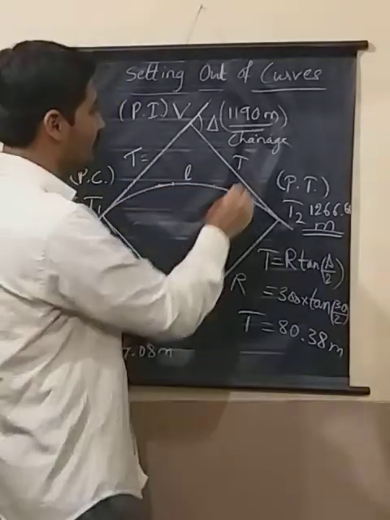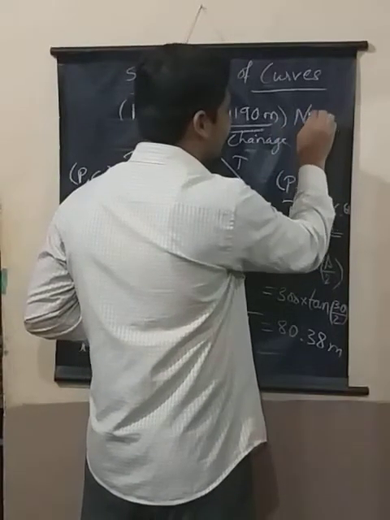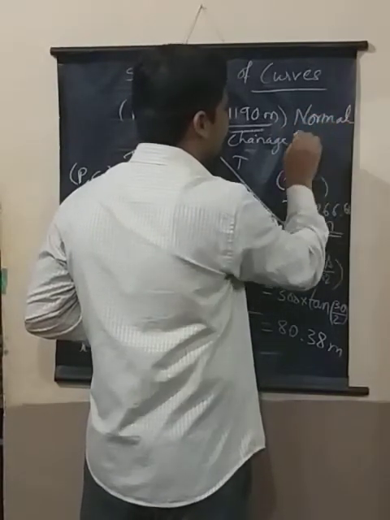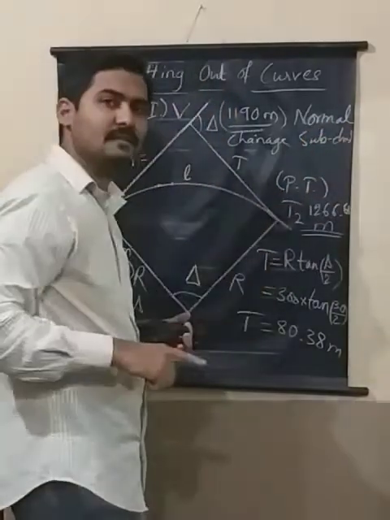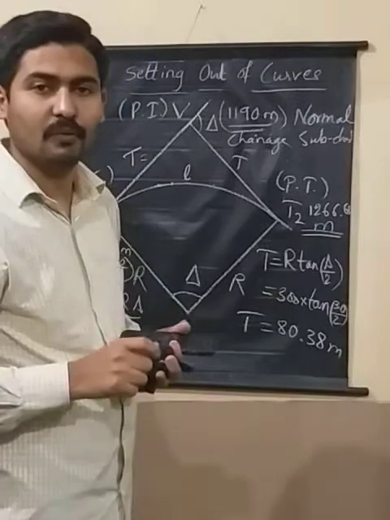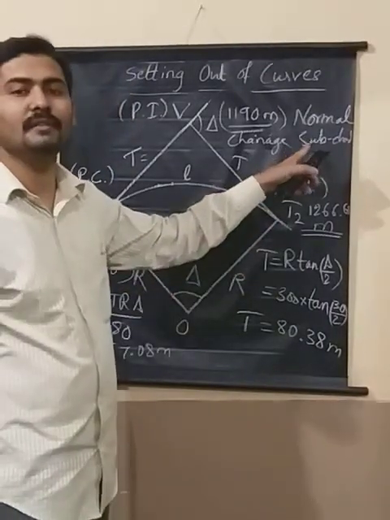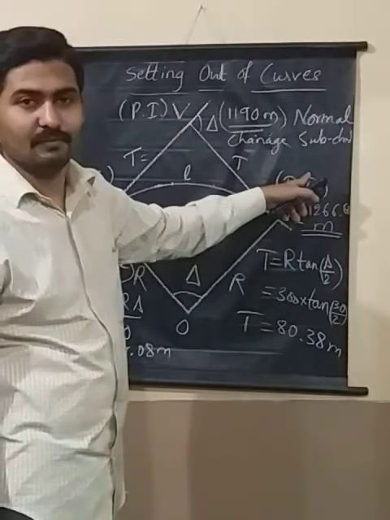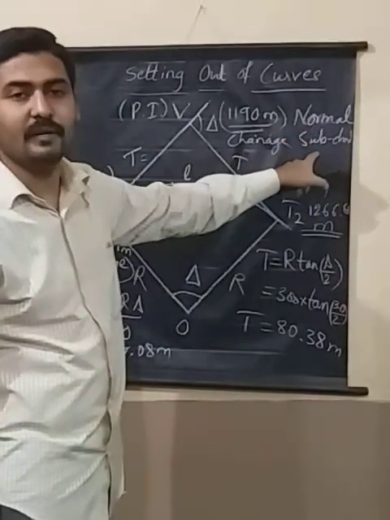As I have told you, normal chord and subchord. Normal chord is the chord whose length is equal to one full chain. This is the definition I told you in the previous classes, while discussing the elements of curve, what a normal chord is and what a subchord is.